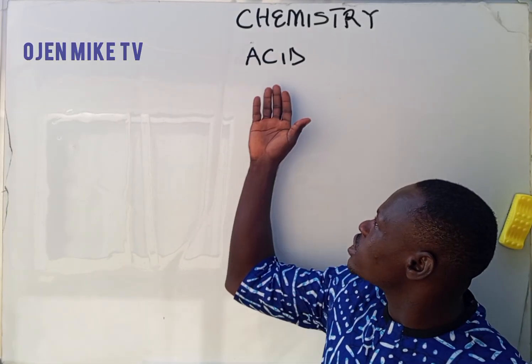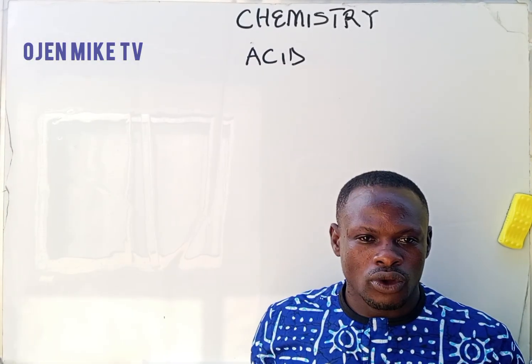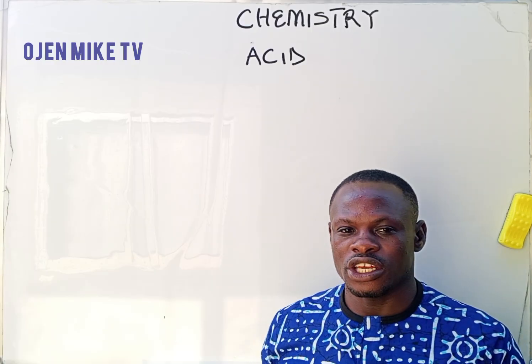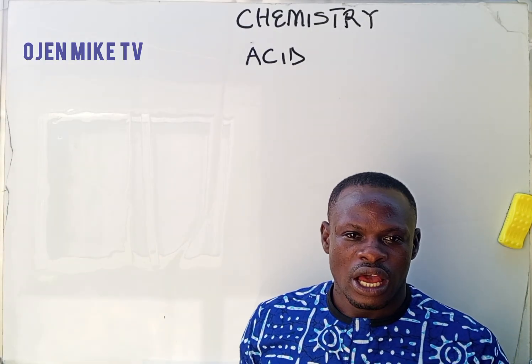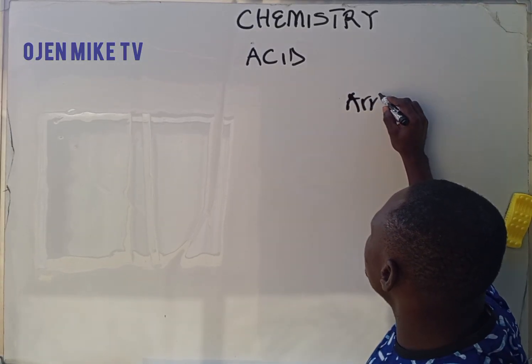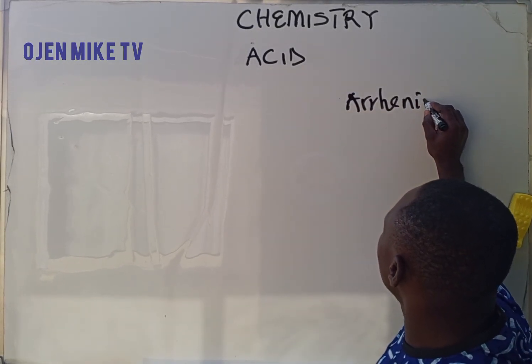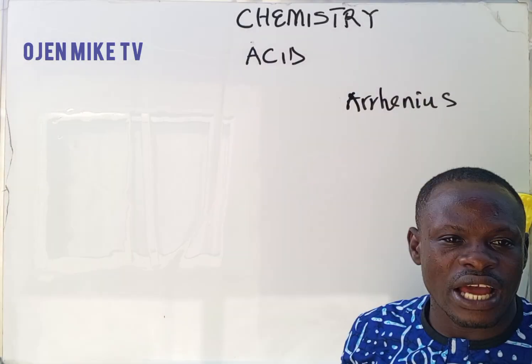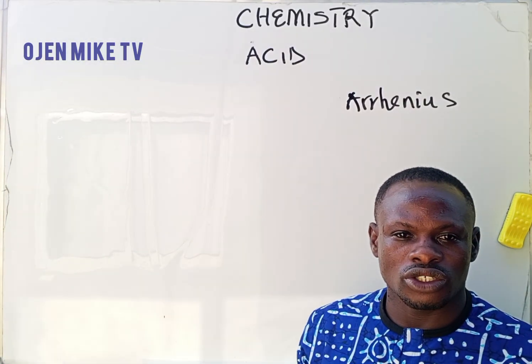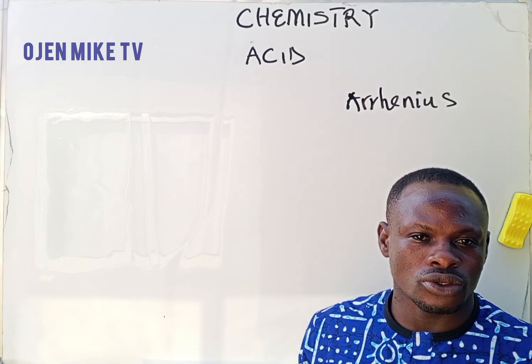Today's video, we want to consider a topic: acid. Now, when we talk about acid, by definition, a lot of scientists put their input in defining what acid is. Number one is the scientist called Arrhenius. Arrhenius defined acid as a substance that increases the concentration of hydrogen ion in aqueous solution.